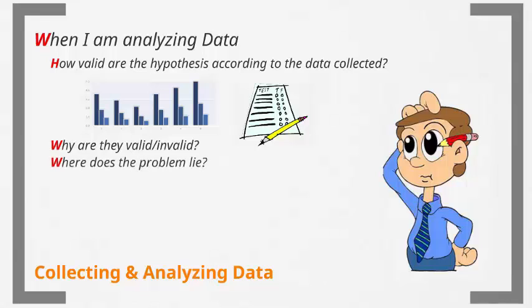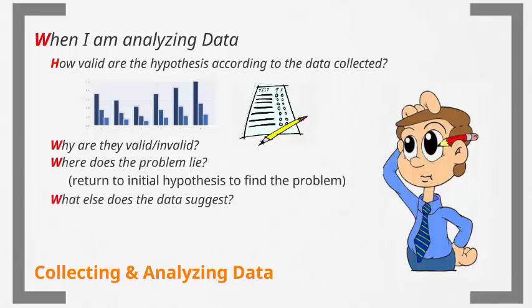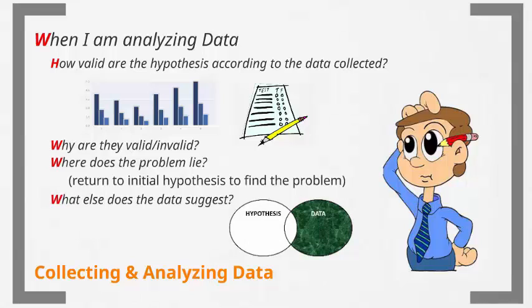Upon finding a problem, Aristotle can return to the initial hypothesis to find the problem and change accordingly. What else does the data suggest? Data collected from an experiment sometimes includes useful information related to fields outside of the experiment.